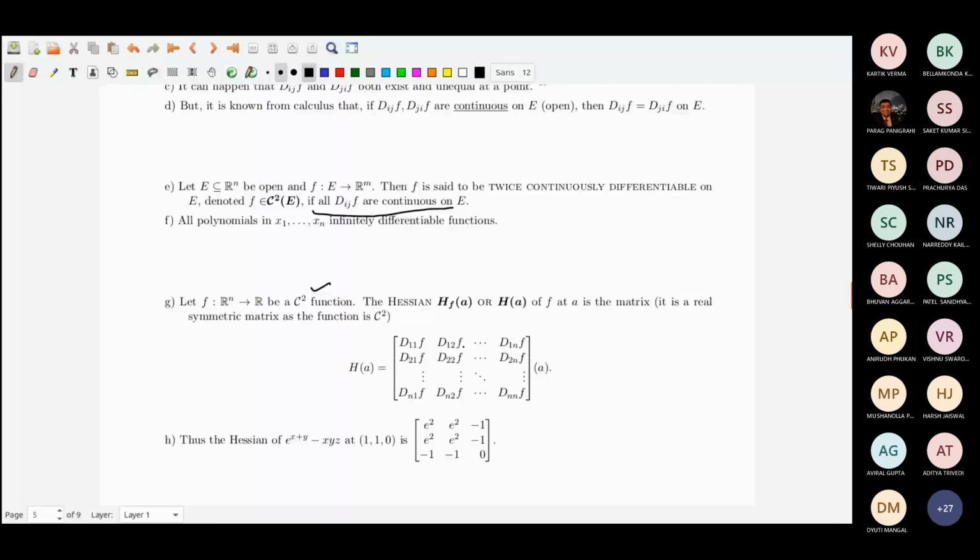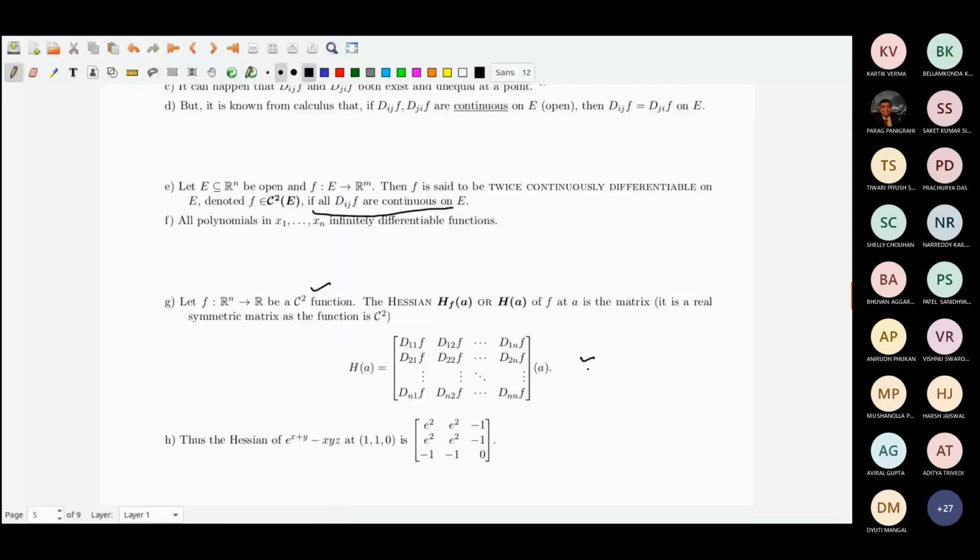second order derivatives. So what you do is d11, d12, d1n, d21, d22, d2n, dn1, dn2, dnn. And because it is a C2 function, d1n and dn1 are the same. So essentially this is a real symmetric matrix. Whether you write d11, d21, dn1 in the row or the column, you will get the same thing. So this is the Hessian matrix.